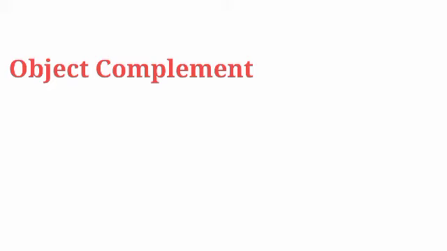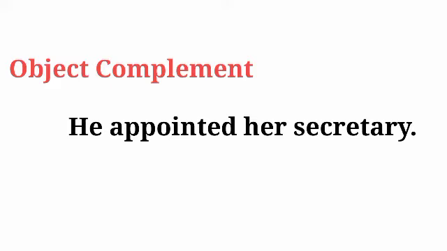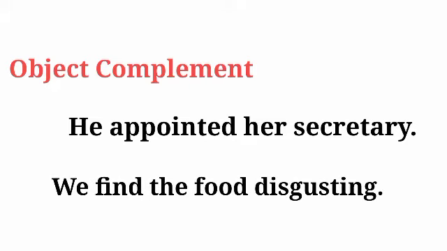For example, he appointed her secretary. Here, secretary is related to her and her is the object. Okay, so that is the object complement. Moreover, in another example, we find the food disgusting. Here, disgusting is about the food. So, disgusting is the object complement.